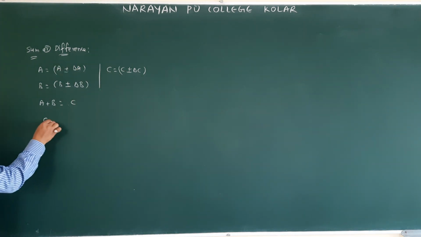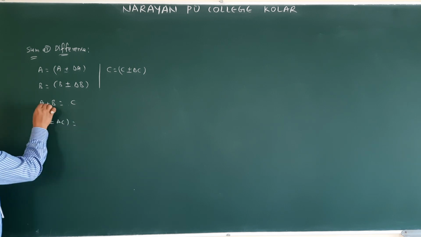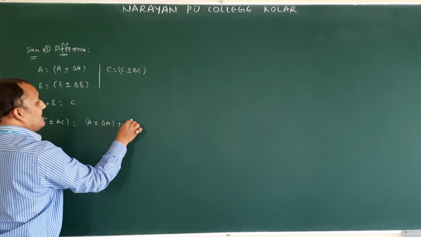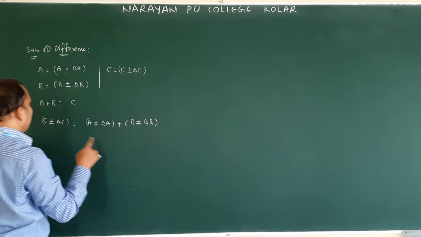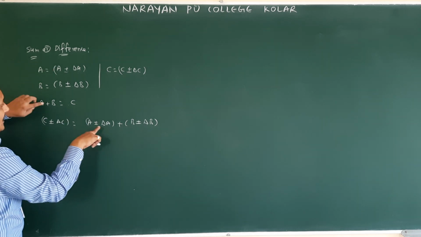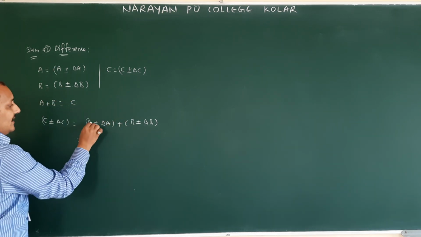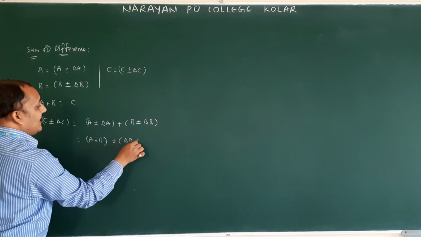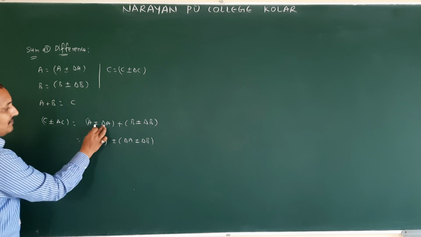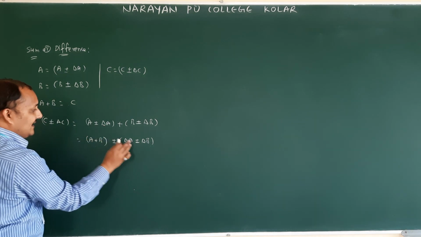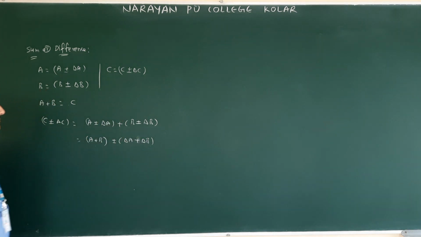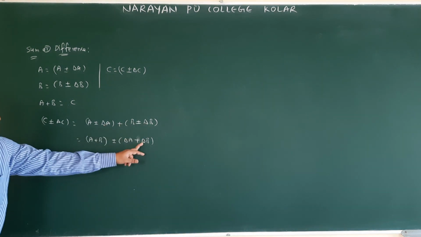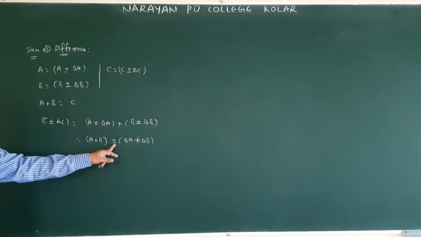Okay. Then c plus or minus delta c is equal to a value how much? A plus or minus delta a, plus b plus or minus delta b. In place of a we are writing this value. In place of b we are writing this value. Okay, so a plus b plus or minus delta a plus delta b. So plus or minus is common. We have taken plus or minus common here.